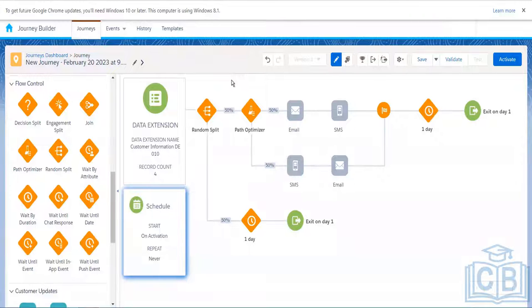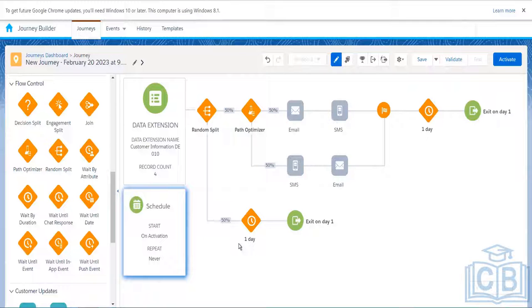I was just trying to tell you what exactly the meaning of random is. In random data extension, we basically select the contacts without any criteria. Similarly, here in the random split, the upcoming contacts coming through this particular activity will be split and routed to different paths without any criteria. They will be randomly distributed.